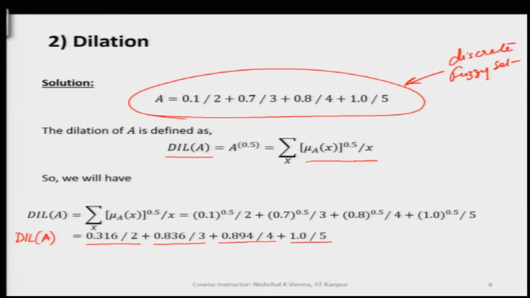So, we get a new fuzzy set, which is a dilated fuzzy set, which is the outcome of the dilation of a fuzzy set A, and as we know that we have got this by taking the square roots of the respective membership values corresponding to all generic variable values.